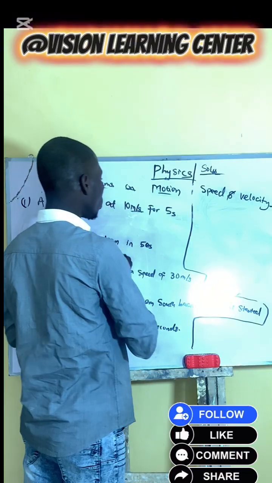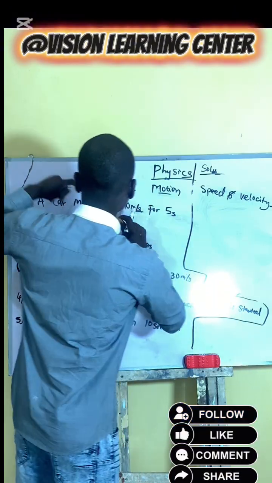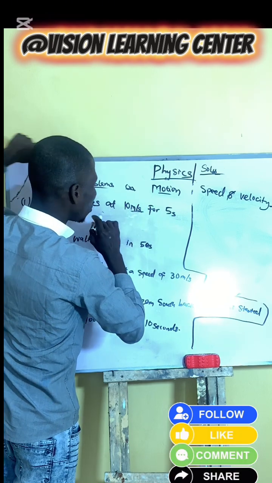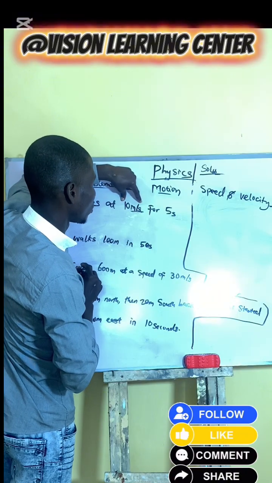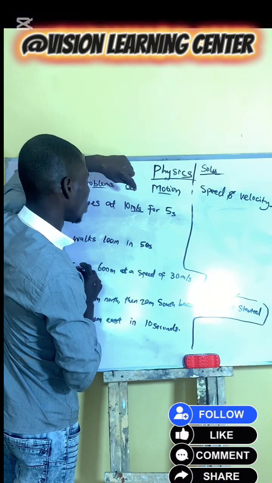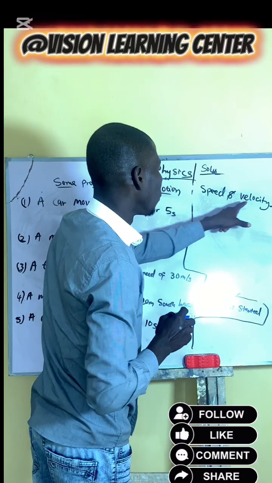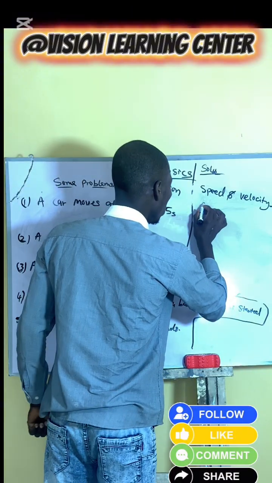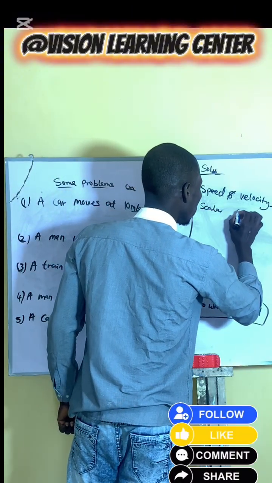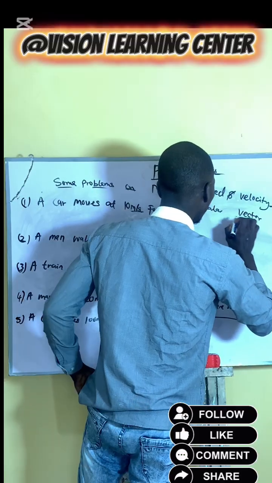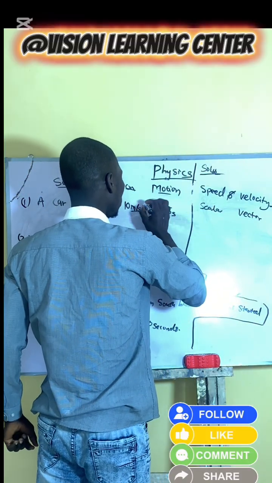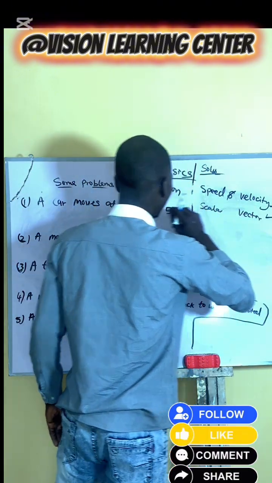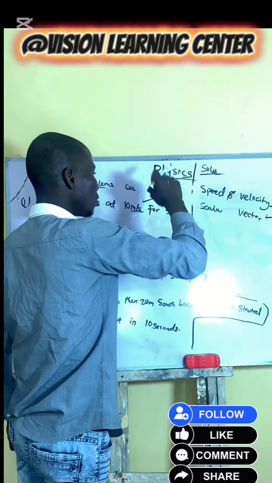Look at this question: a car moves at 10 meters per second for 5 seconds. You will notice there is no direction in this question. So between speed and velocity, which one is vector and which one is scalar? This one is scalar, and this one is vector. In scalar, they don't make use of direction, but in vector, they must include direction.